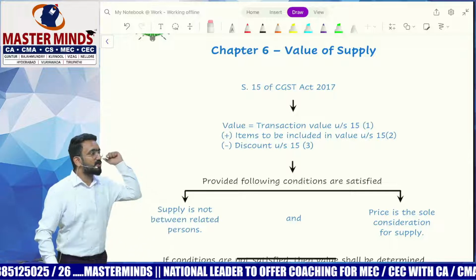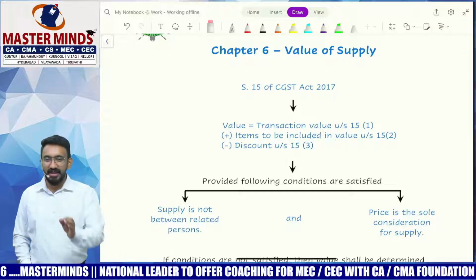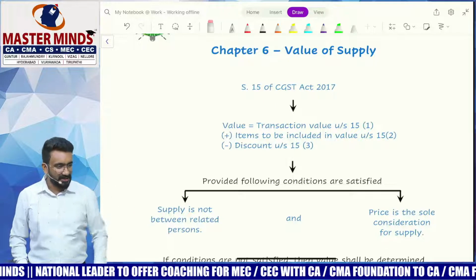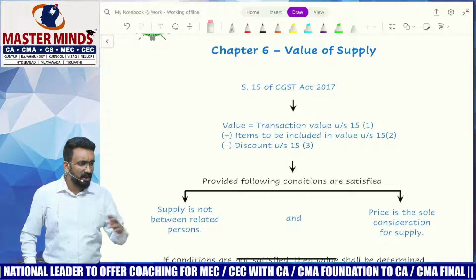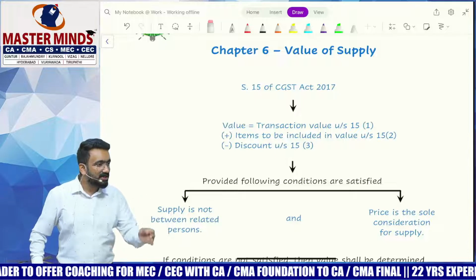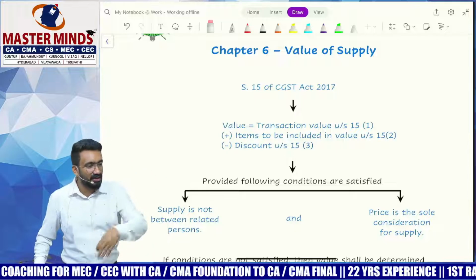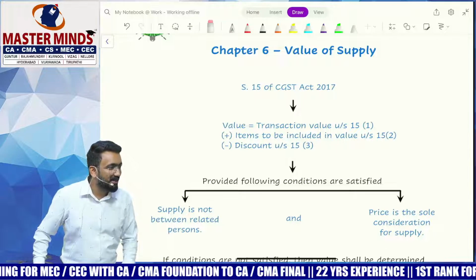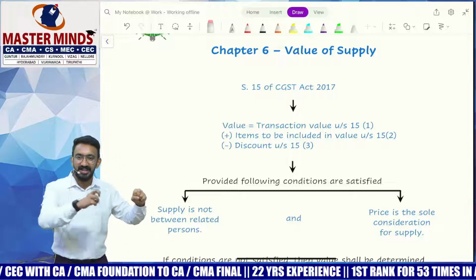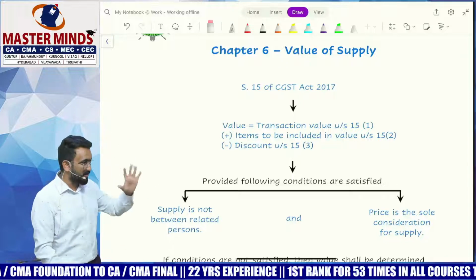But the government also wanted to find a provision for that. So they said, if at all you do this splitting and collect something else, section 15 says that add it back to the value. Problem solved. 15(2)(d): Interest for delayed payment of consideration will be included in value if not already included. There's a provision that is drafted for that. Now can I do this? No. My value as per the invoice is 5,000. Interest I collected will be added to the value, 10,000. GST will be on the 10,000. This is what they're doing basically.